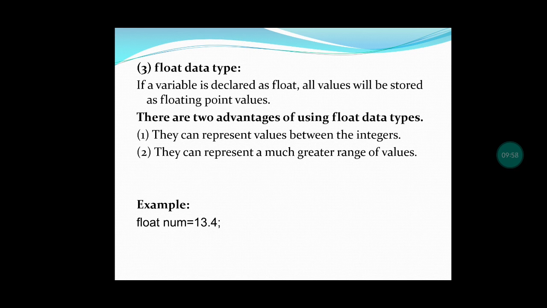After the decimal point, we can give as many numbers as we like. Let us see one example for the float data type. Float num equal to 13.4. So here the decimal place 4 is there. So this is the floating data type.